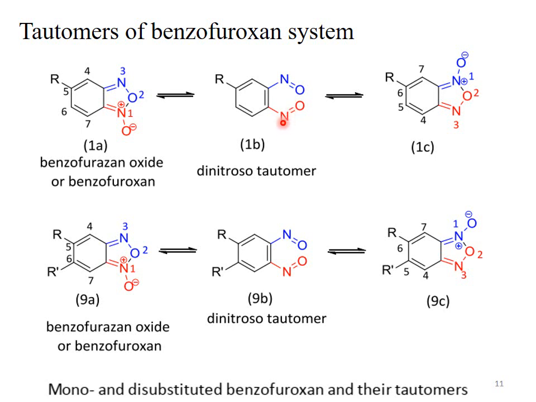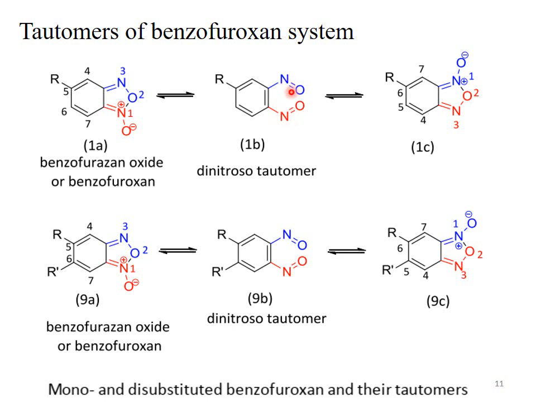These two isomeric forms, these two tautomers, are obtained due to the shifting of electrons, just only the shifting of electrons. There is no exchange of groups or transfer of groups from one position to the other position. Just by the shifting of electrons, the 1A is converted to the 1B, and this is 1B. It's a dinitroso tautomer. This 1B is converted to the 1C. How is this 1B converted to the 1C?